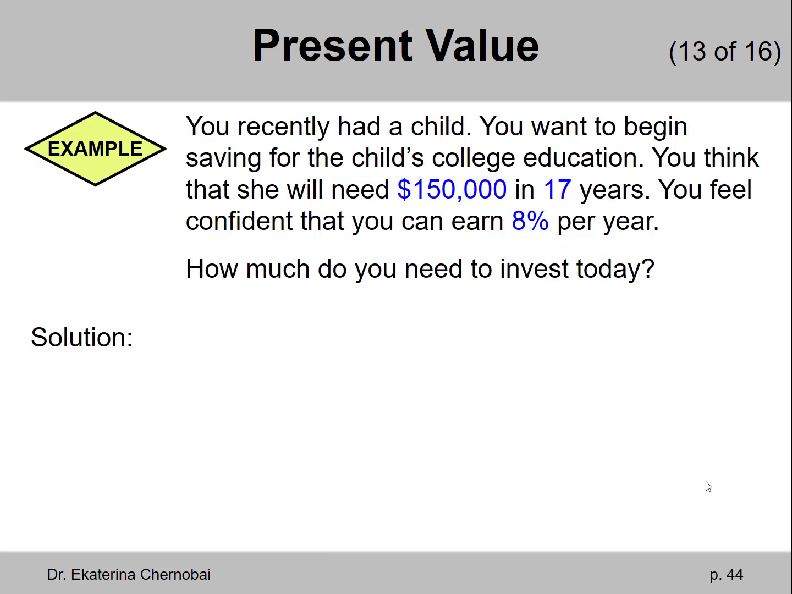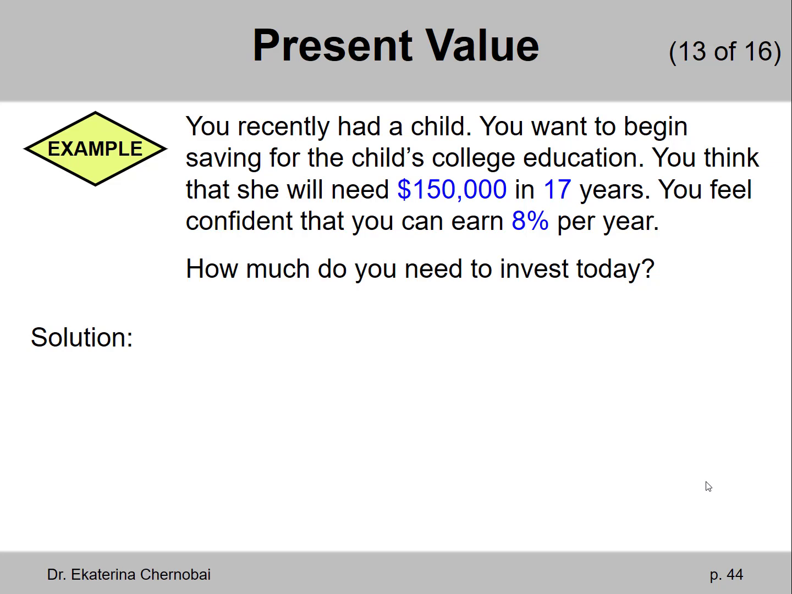Example, you recently had a child. You want to begin saving for the child's college education. You think that she will need $150,000 in 17 years. You feel confident that you can earn 8% per year. How much do you need to invest today?